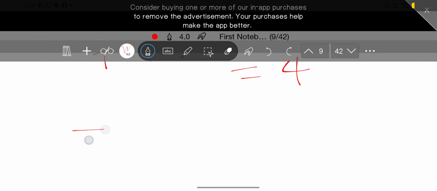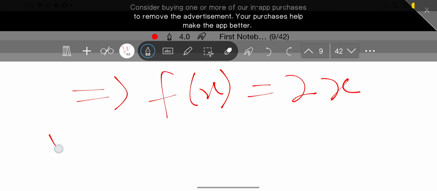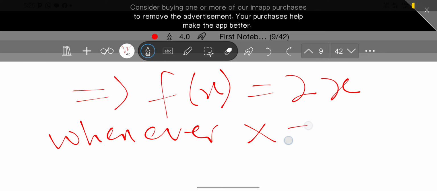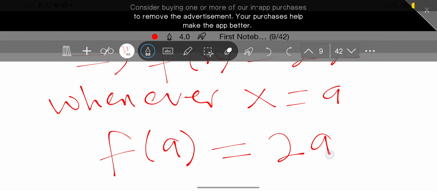So this implies that since f of x is equal to 2x, whenever x equals a, I will have f of a, which equals 2a, because where x is, a has replaced it, right? So that is the essence. Whenever x equals a, we are going to have f of a equals 2a. So that is the whole concept behind this.